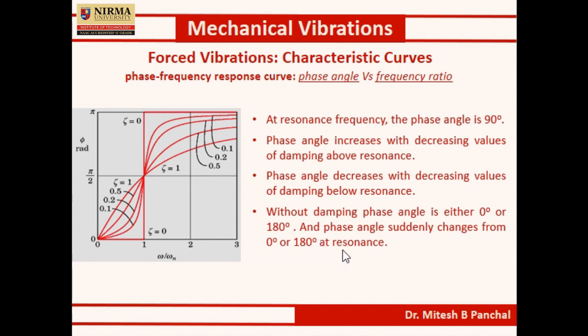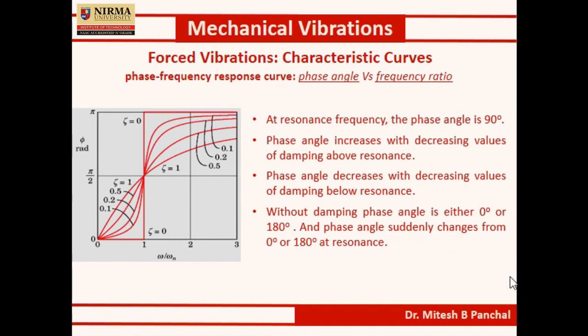So we can see at the resonance this curve is a straight vertical line. Okay. So below the resonance, the value of phase angle for the undamped vibration system, that is zeta equal to 0, is 0 degree, and suddenly above the resonance the value of phase angle phi is 180 degrees. Okay, I hope this is clear.